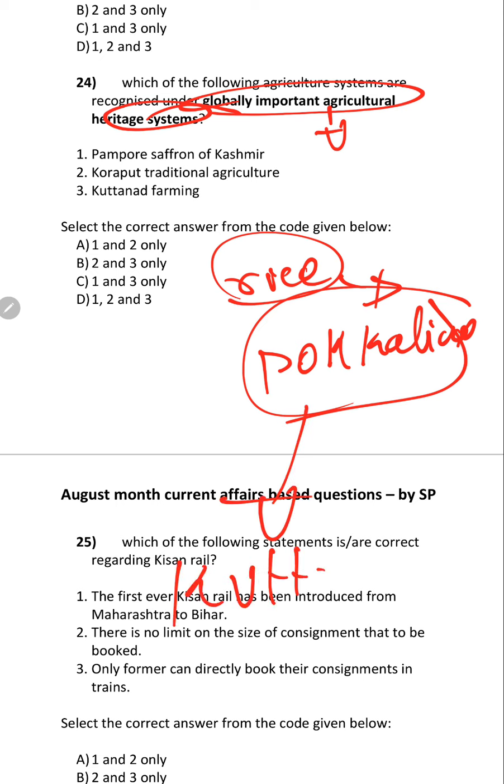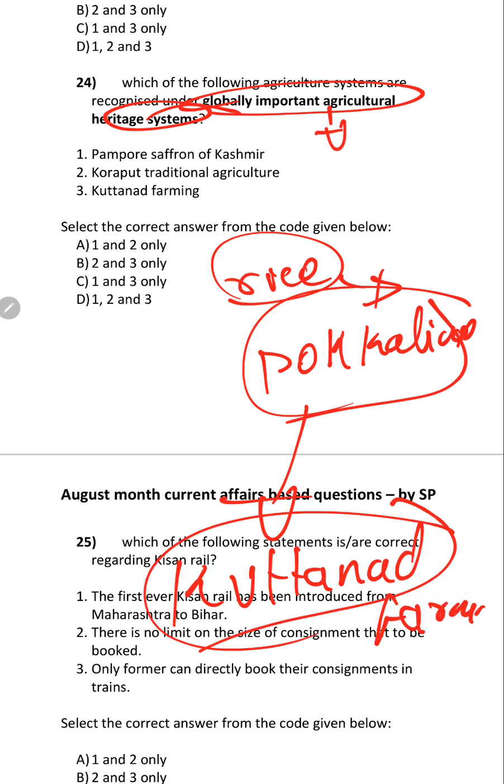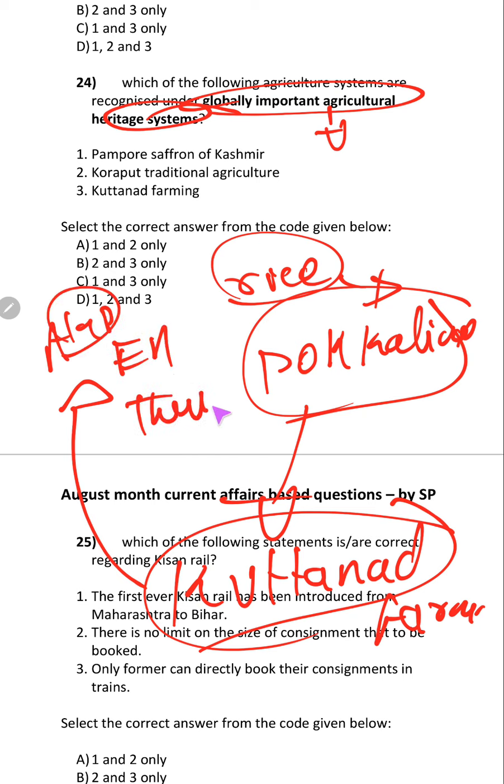It is used in Kuttanad farming. What is Kuttanad? Kuttanad is not any district or place. It is a farming system used in Alappuzha, Ernakulam, Thrissur districts combinedly.